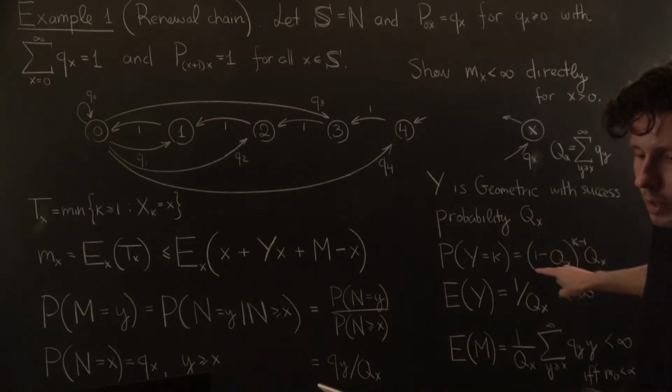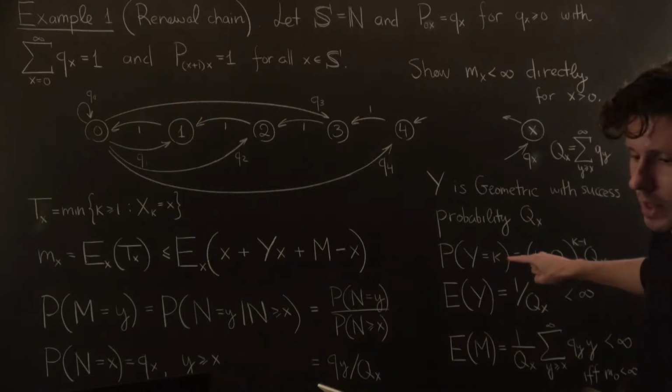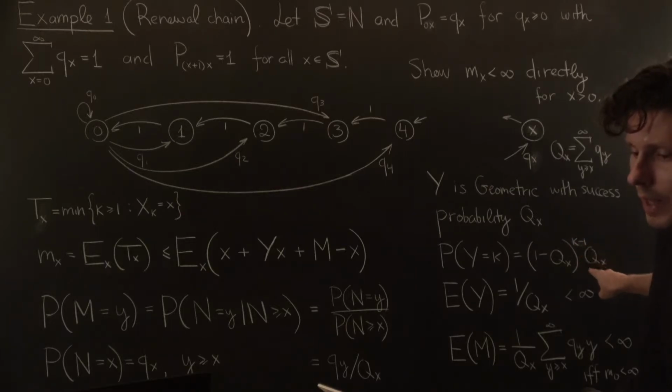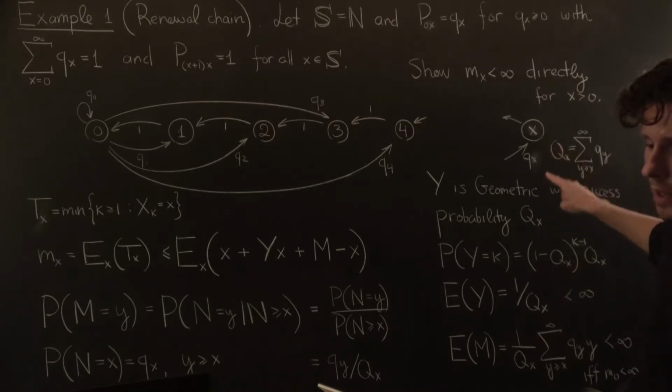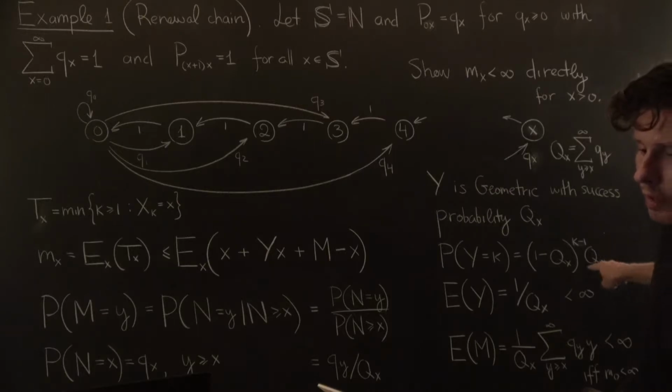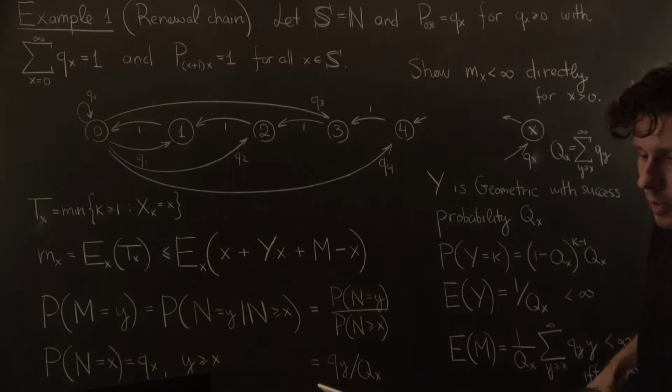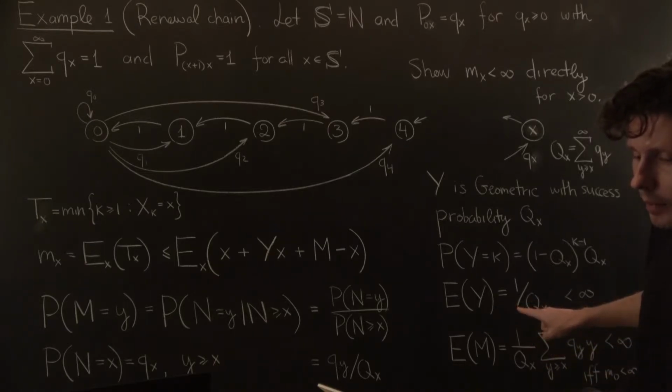In particular, y is equal to k, meaning that we succeed in exceeding or equaling state x on the kth try, by failing to do so k minus 1 times, and then here's our probability of success. So these are our k minus 1 failed attempts at reaching state x multiplied by the probability of our first success.